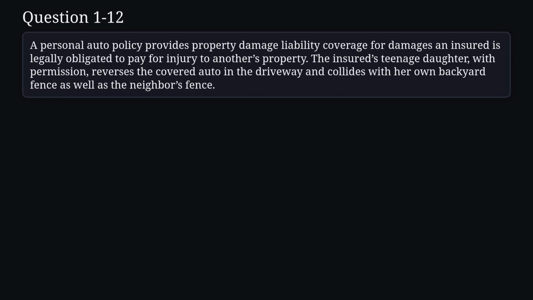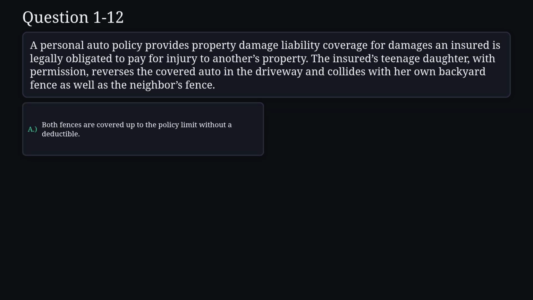Question 12. A personal auto policy provides property damage liability coverage for damages an insured is legally obligated to pay for injury to another's property. The insured's teenage daughter, with permission, reverses the covered auto in the driveway and collides with her own backyard fence, as well as the neighbor's fence.